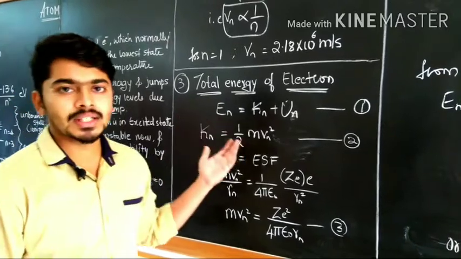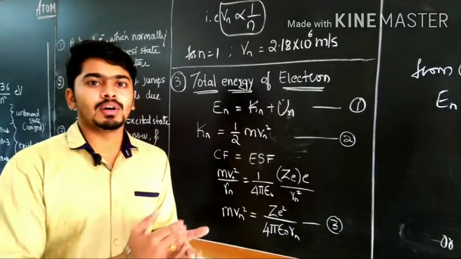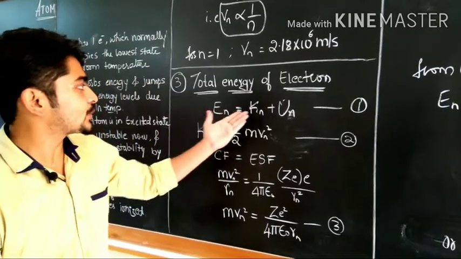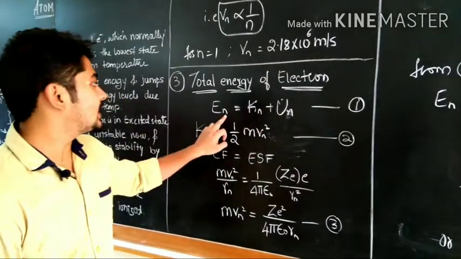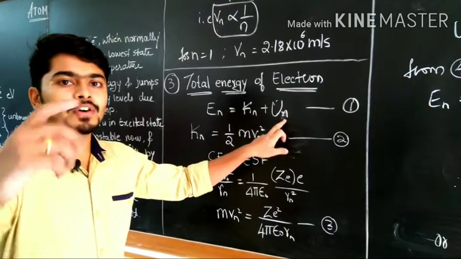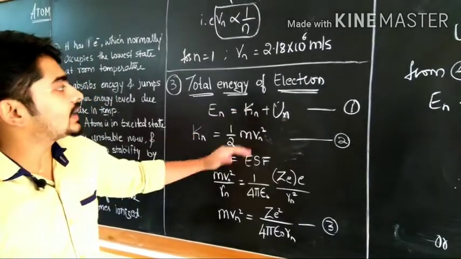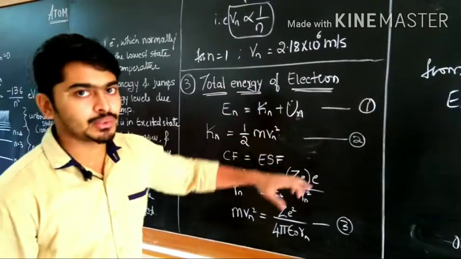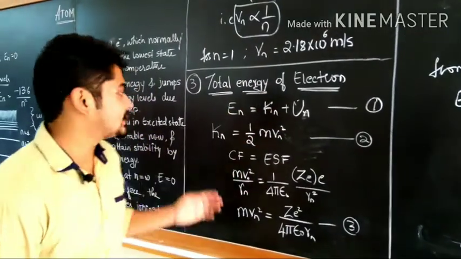We know that the total energy is the sum of the kinetic energy and the potential energy, that I have written here. En is equal to Kn plus Un. Here n indicates the number of orbitals. Let us derive the equations separately, the value of Kn and Un, the kinetic energy and the potential energy.